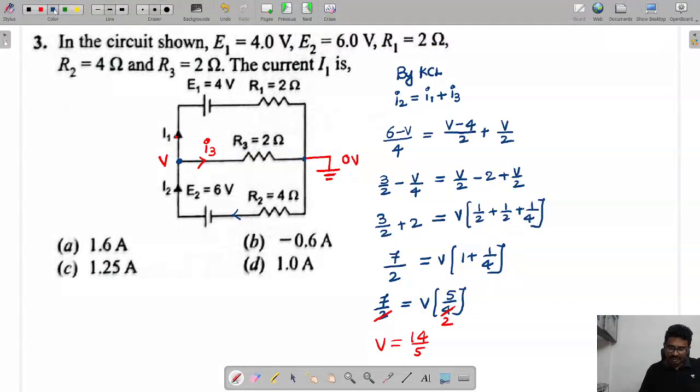We need the I1. So what is this I1 value? From this equation, that is V minus 4 by 2.